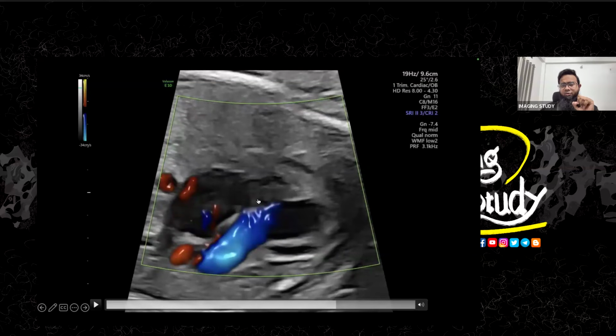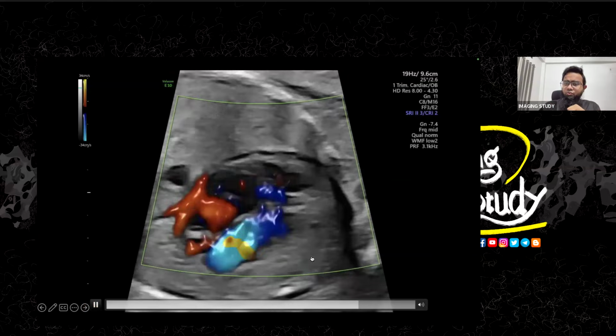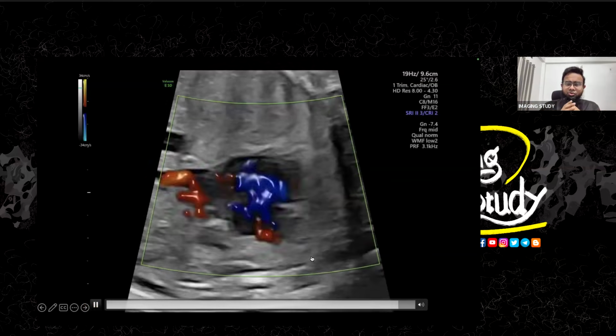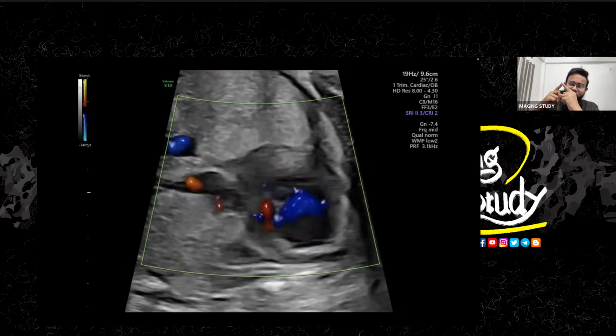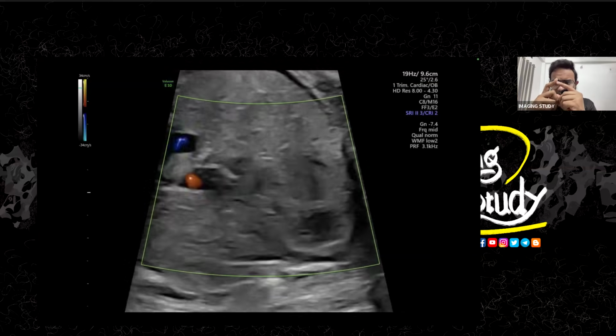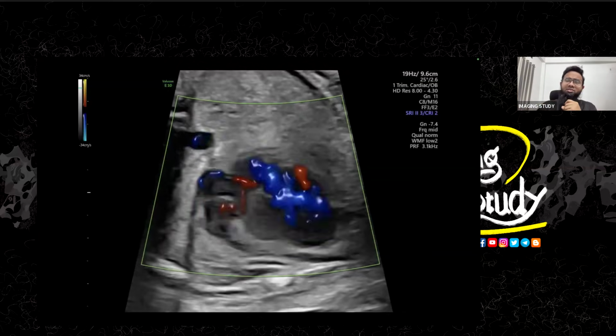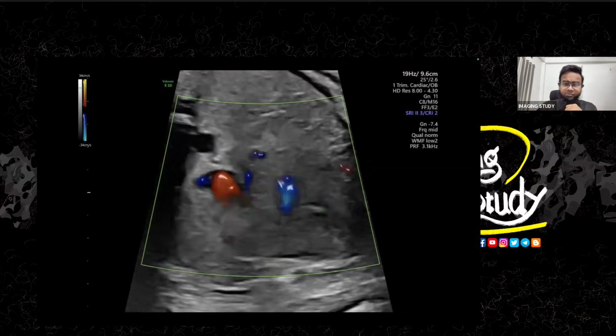So this is the aortic flow. It's getting the blood and pushing it out of the heart from the left side. But where is the right one? There is no flow in the right ventricle. The right ventricle is getting no flow because the tricuspid valve is not opening. It's just moving like this. So this is called tricuspid atresia.